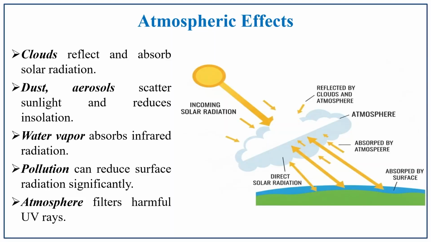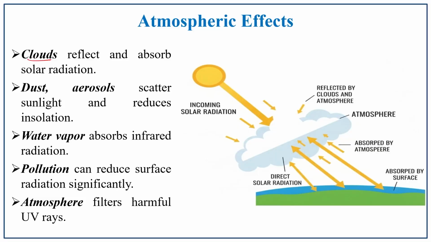The next one is atmospheric effect. In the lecture on the atmosphere we discussed clouds, dust, aerosols, the same factors which influence the incoming solar radiation also. The clouds reflect and absorb the solar radiation. It is the main process done by the clouds, and dust aerosols scatter.